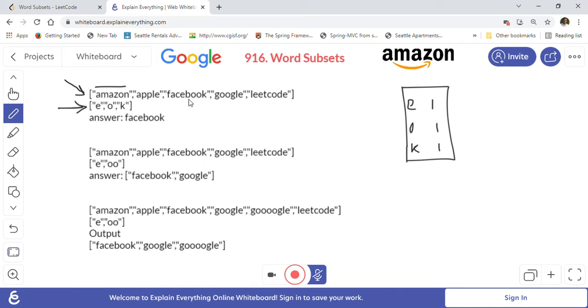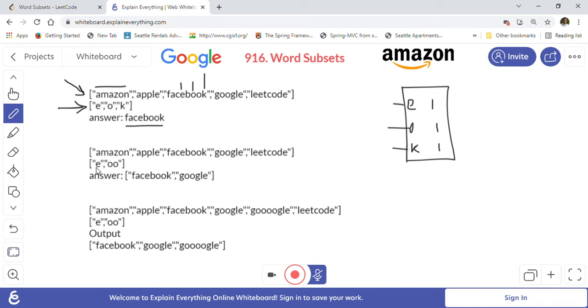For example, when we check Facebook, we will see here that E occurrence is 1, so it is 1 here. So this is at least once, so it is acceptable. Then O occurrence is 1, here it is twice, so this is more than what we have, so that is also acceptable. More is acceptable but less is not acceptable. At least it should have one occurrence. K also, it should have at least one occurrence, as you can see here. If that is matching, then we will consider that as a word subset and we will keep that in our answer list here. So this is the approach that we are going to take.